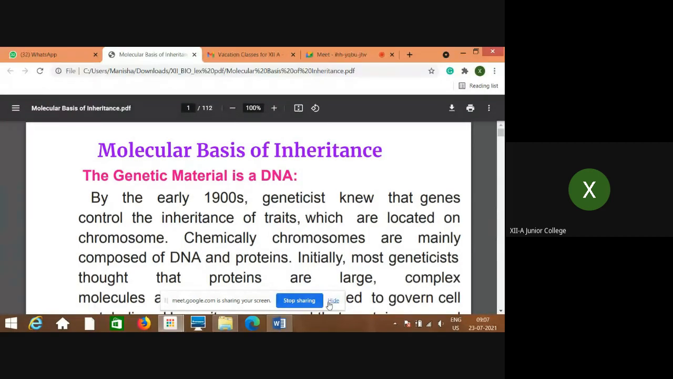Is the screen visible? Yes, ma'am. Yeah. So what can you see? Ma'am, unmute yourself. Molecular basis of inheritance. Right.